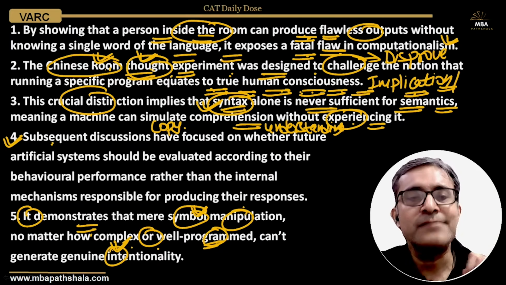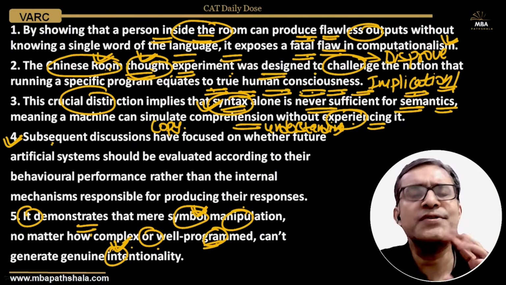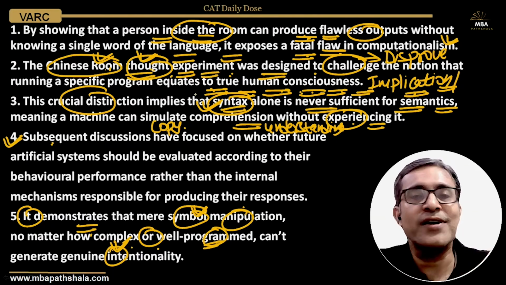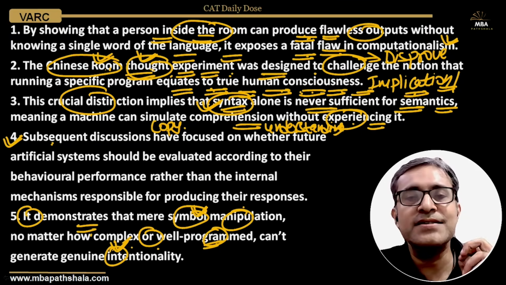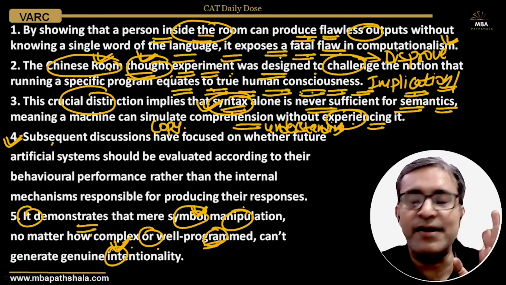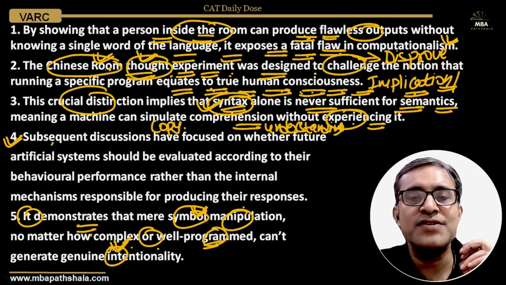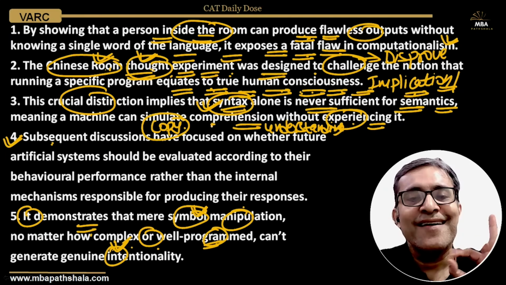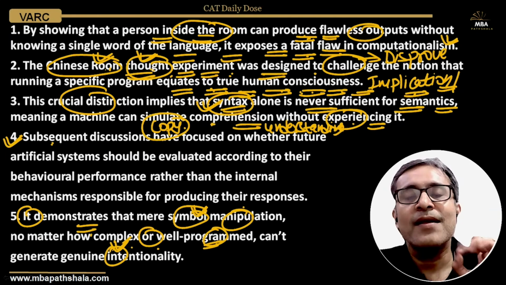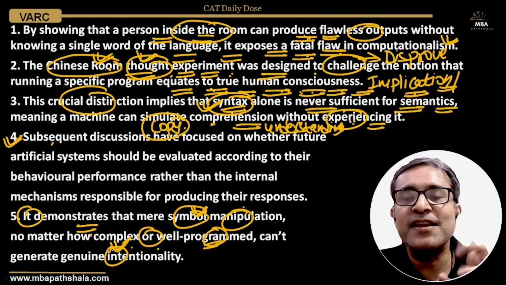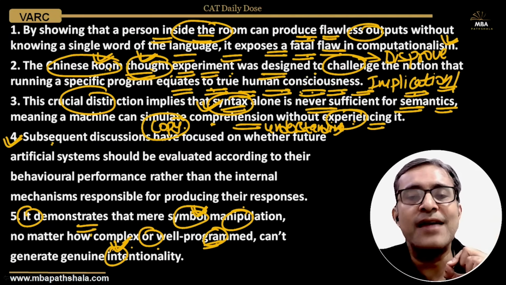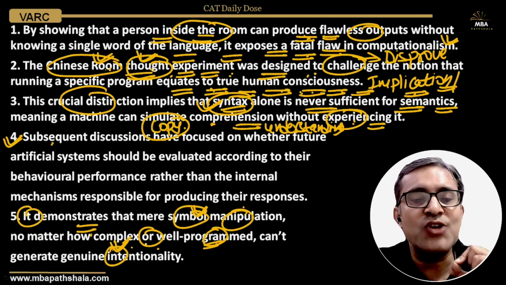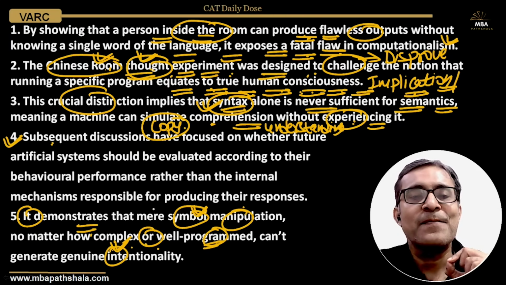Now team, hold on. What was the focus? Ask yourself. The focus was what this experiment has told us. What can we infer from it? What we can infer is that a computer system may be quite advanced. It may simulate, copy comprehension and understanding, but it does not experience it. It does not have consciousness. It does not have genuine intentionality.